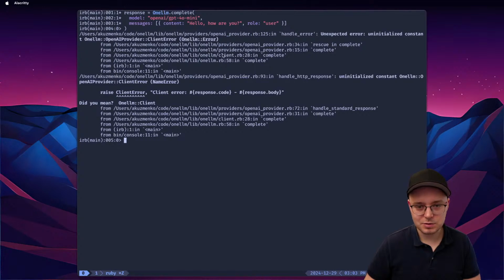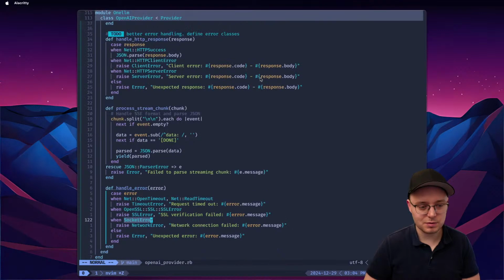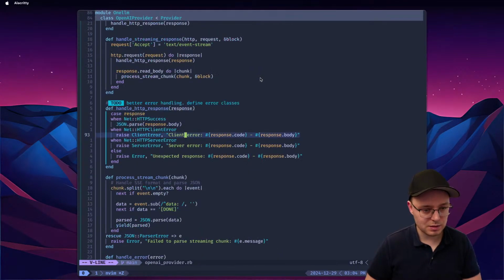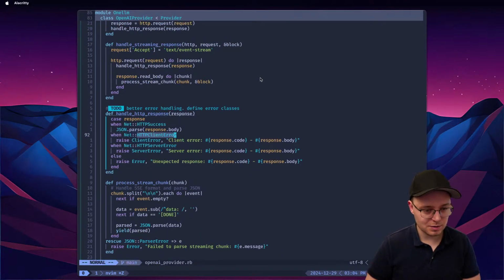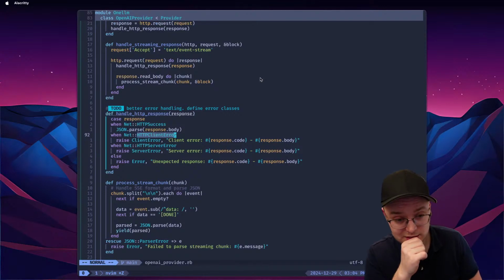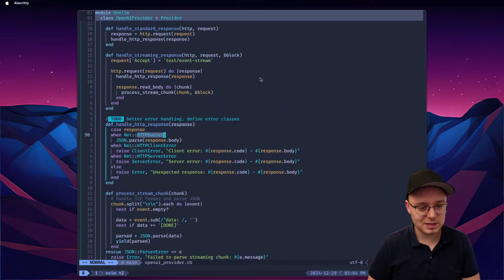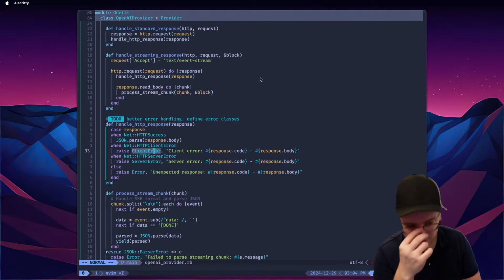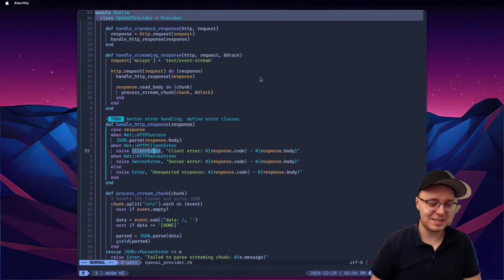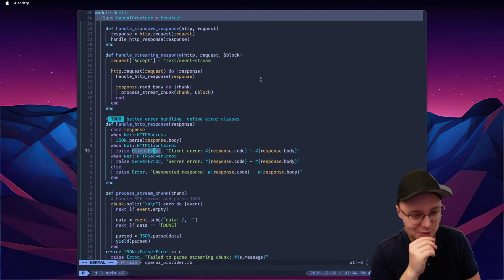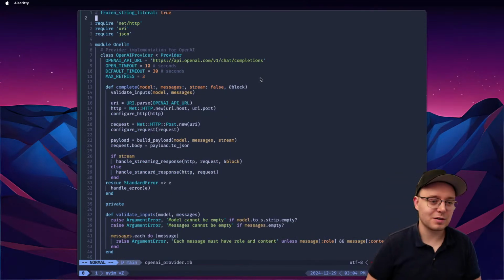Client error, yeah, so it triggered it on line 34 here, probably, or like 93 here. I think it was 93 here, right? So 93, it's our client error, HTTP client error, okay. So response was not successful. HTTP success was HTTP client error. And because we don't have a client there, we don't know exactly what to do. So this is where the problem is. It's funny. So we need to define better errors and better error handling, basically.